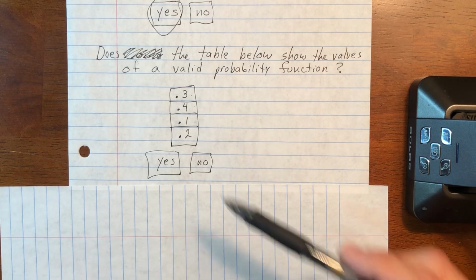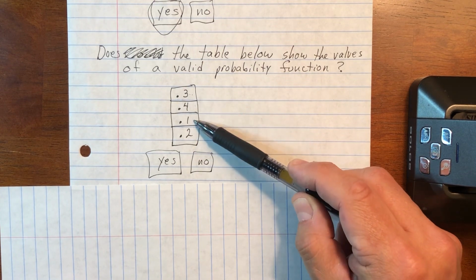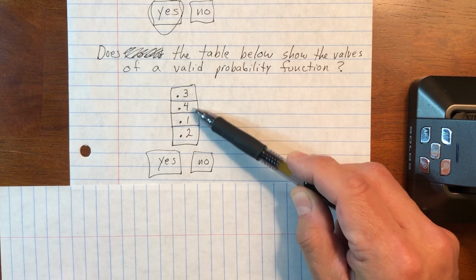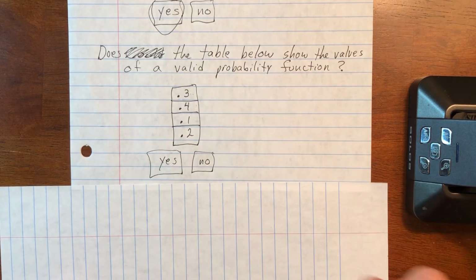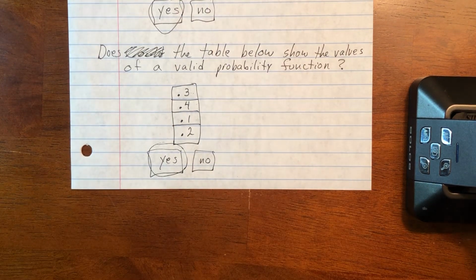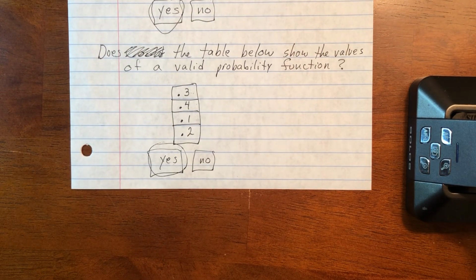So what they're really asking you here is, do these numbers add up to 1? 0.3, 0.4, 0.1, 0.2. Let's see, that would be 0.3 plus 0.4 is 0.7, 0.8. Yes, this adds up to 1. So you'd click the yes and keep going. So they're just going to ask you some really basic things that have to do with probabilities and sample space and events. Okay? So again, this was just an introduction. We'll get into some more meat and potatoes of this type of thing next week.